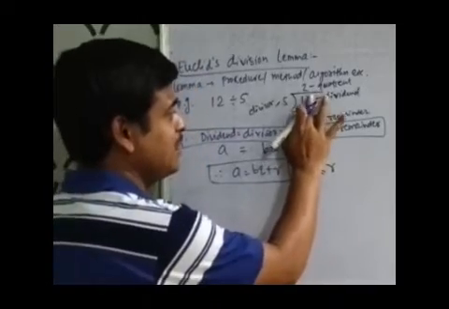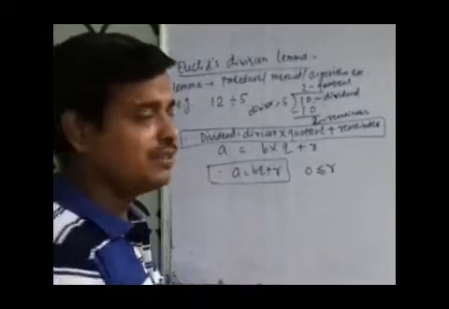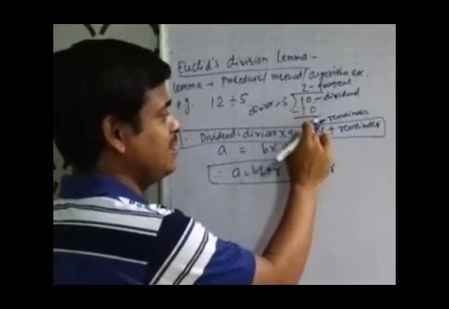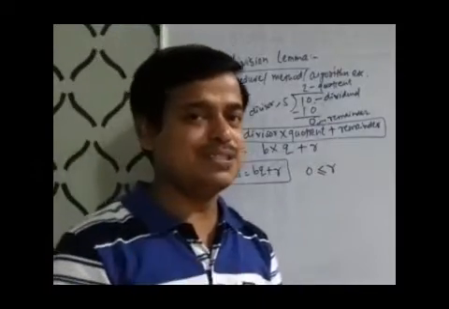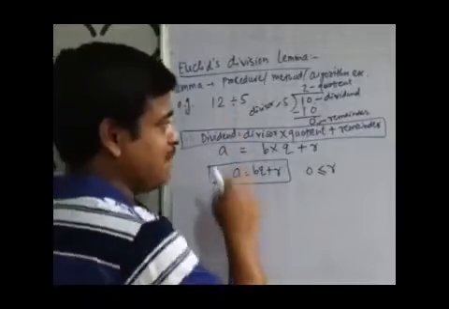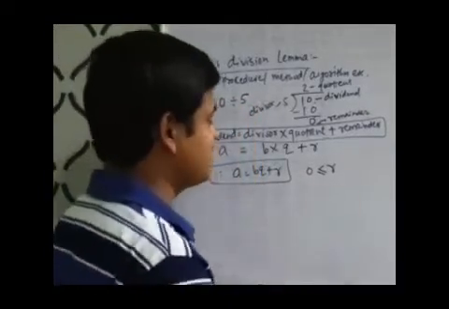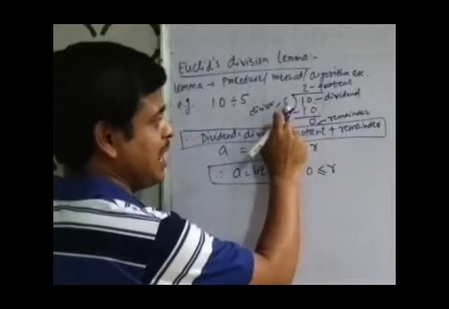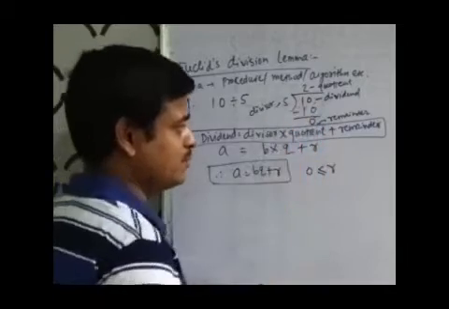What will happen if we remove this 12 and put 10 here? Then 5 2s are 10, and 10 minus 10 gives 0. It means the remainder can be 0. We have changed the example like this. Now 10 divided by 5 gives quotient 2 and remainder 0.